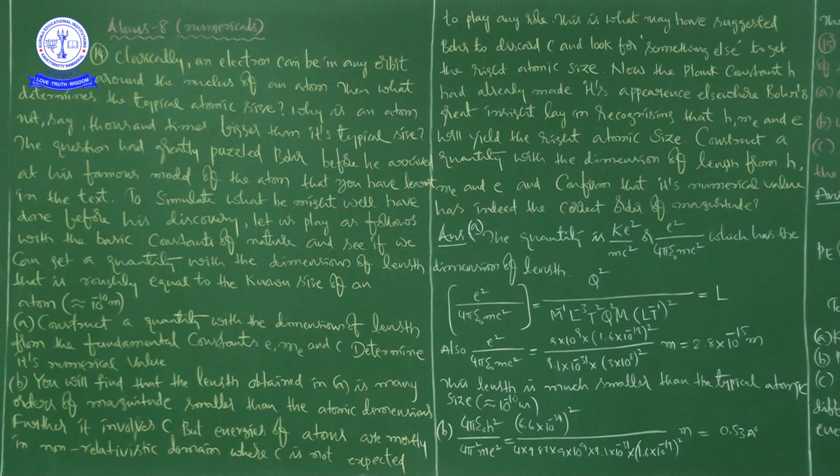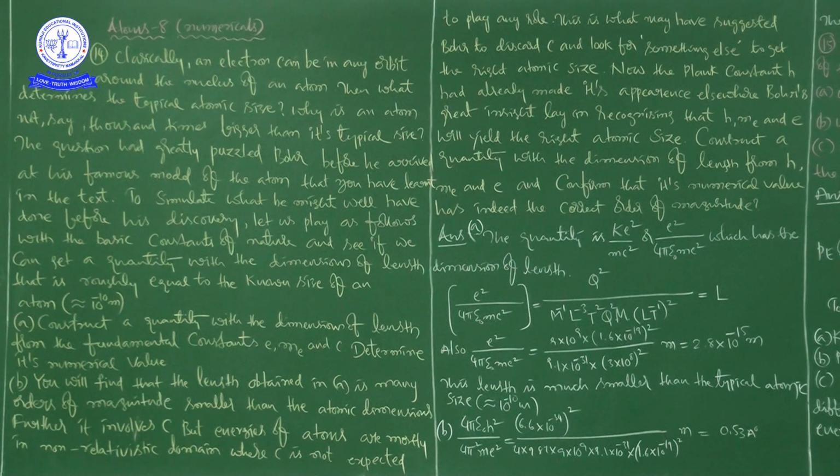To simulate what he might well have done before his discovery, let us play as follows with the basic constants of nature and see if we can get a quantity with the dimensions of length that is roughly equal to the known size of an atom, that is, approximately 10 to the power of minus 10 meters. Here he is asking two things, both related to atomic size. Using the basic constants of nature, we are going to get a quantity with the dimensions of length.